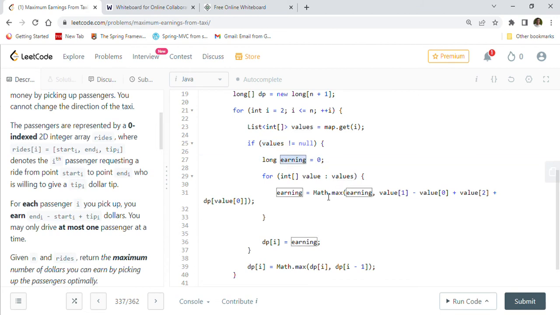Then we will calculate the earning. The earning will be 0 in the beginning. We will go through this values array and calculate the earning. We take the maximum of earning and the earning for that specific passenger, which is value 1 minus value 0 plus value 2, plus we have to add dp of value 0.